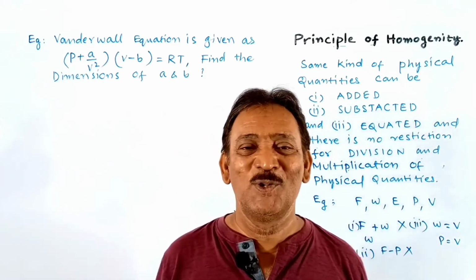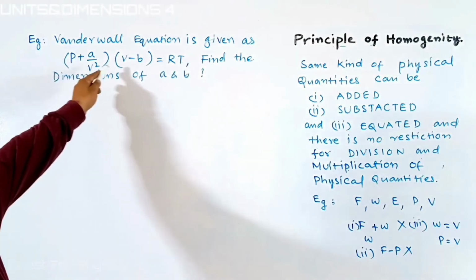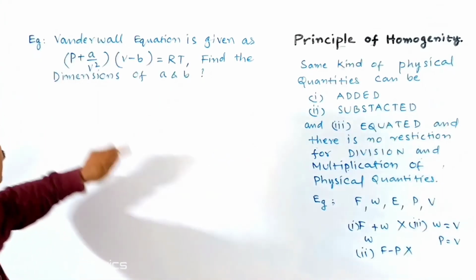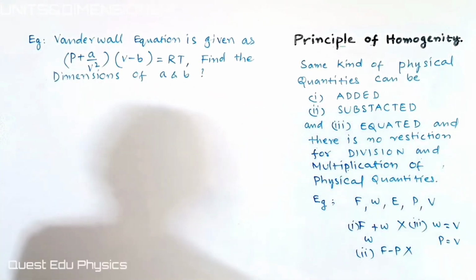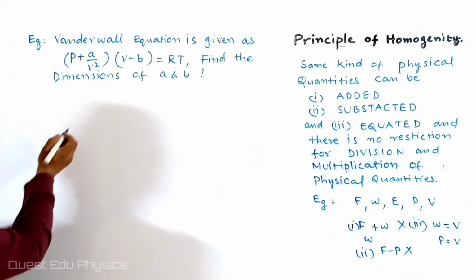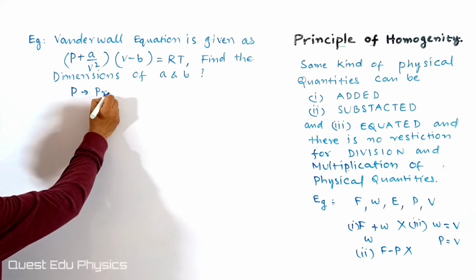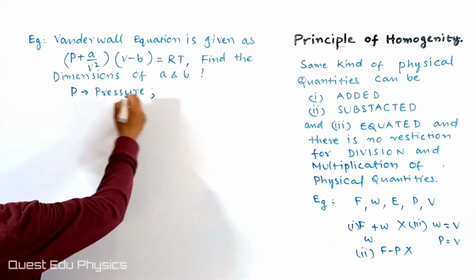Okay, students. The Van der Waals equation is given as (P plus a by V squared) multiplied with (V minus b) is equal to RT. Find the dimensions of a and b. In this equation, P stands for pressure, students. And V is the volume.